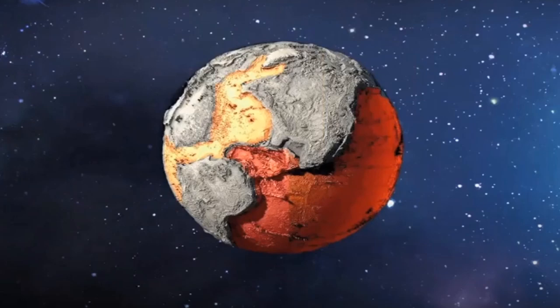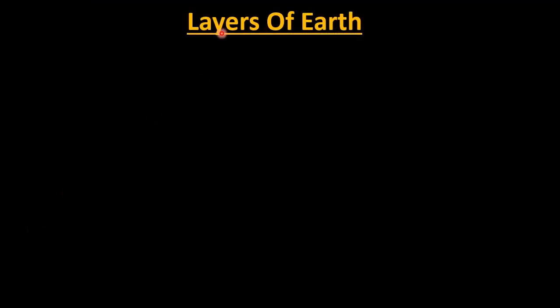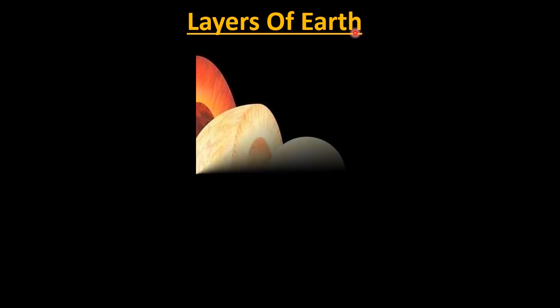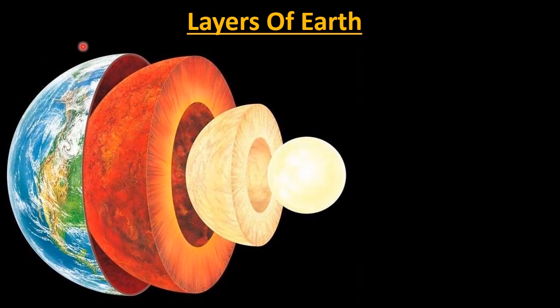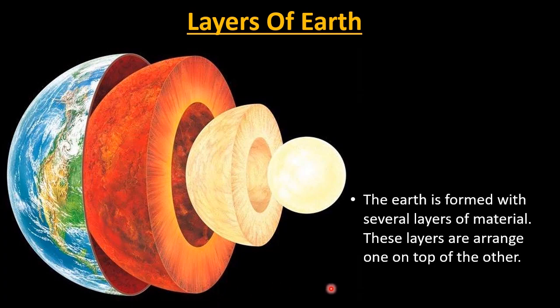Even today, outer planets of the solar system are in a gaseous state. So, students, let us start with the layers of earth. As you can see in the picture, these are the layers of earth.